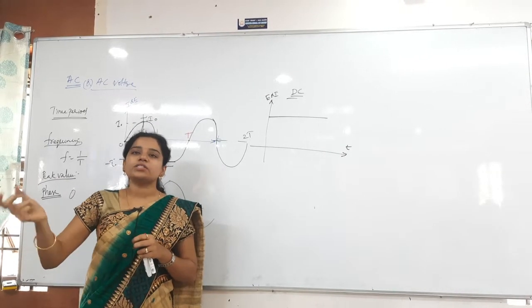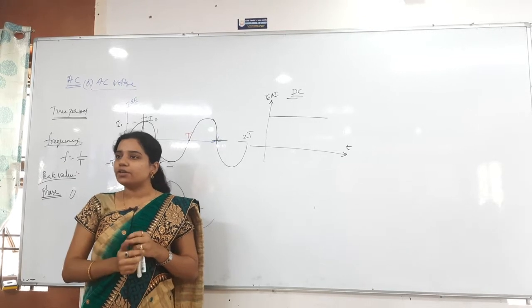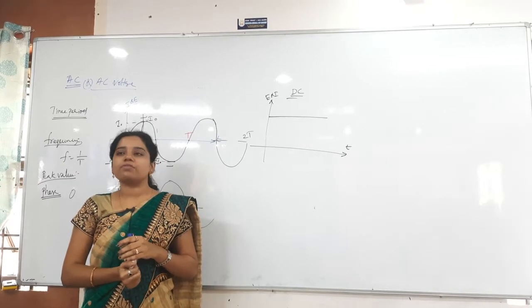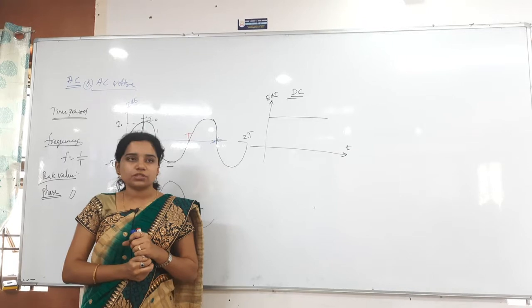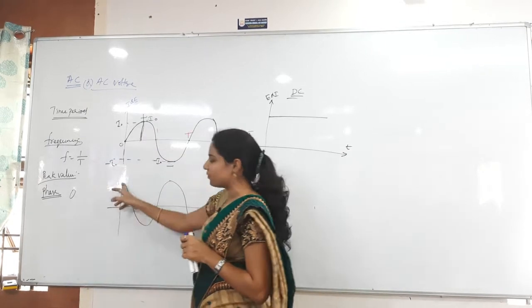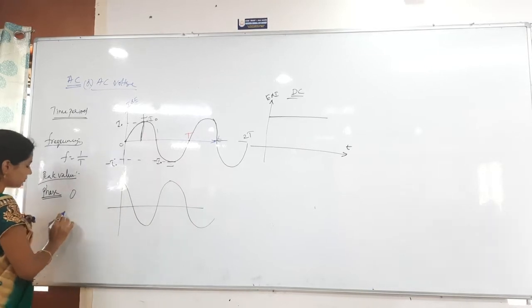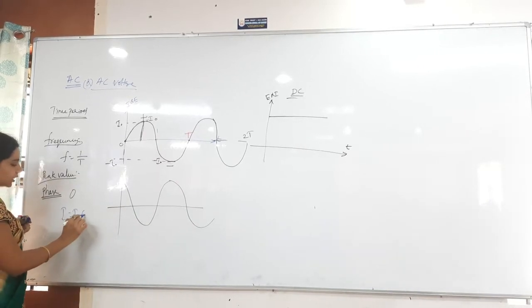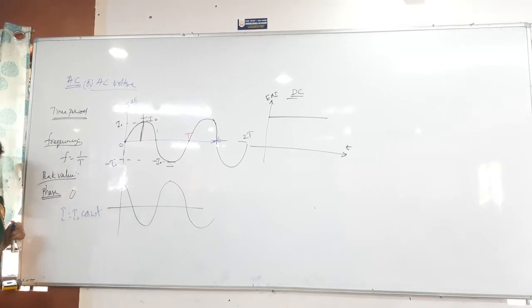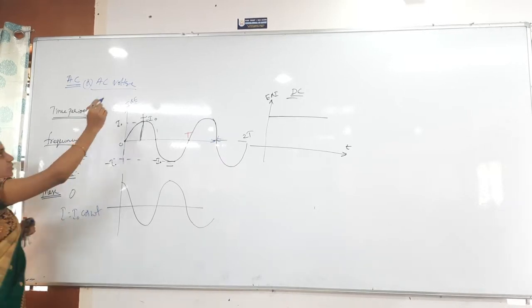Whenever I say I is equal to I naught cos omega t, where have we started? At the maximum value. We have not started at 0, we have started at the maximum value. The cos omega t can also be written as what?